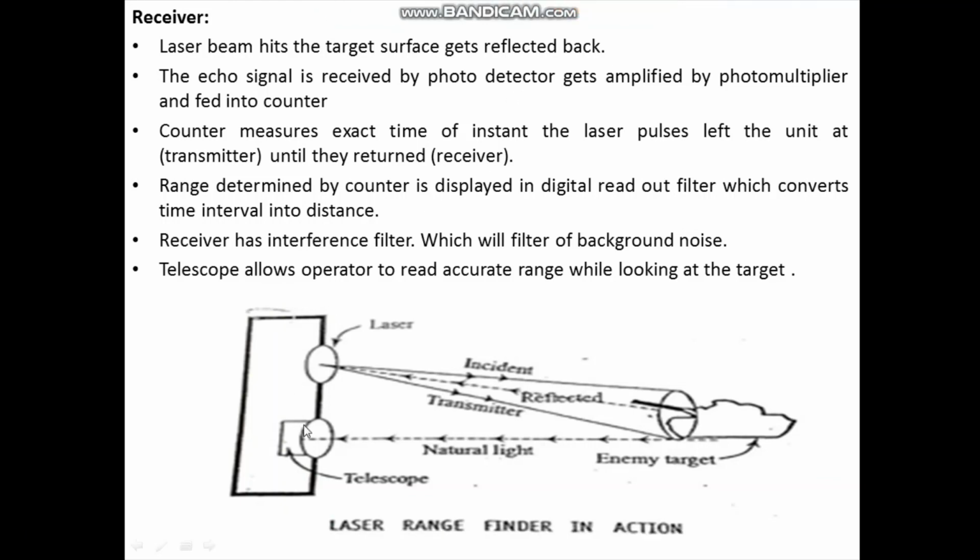Please note, the counter measures the exact time required for laser pulses to leave the device, that is from the transmitter, hit the target, be reflected back from the target and be received at the receiver. So what is the exact time required for this whole path? That is counted by the counter, and this time interval is then converted into distance.